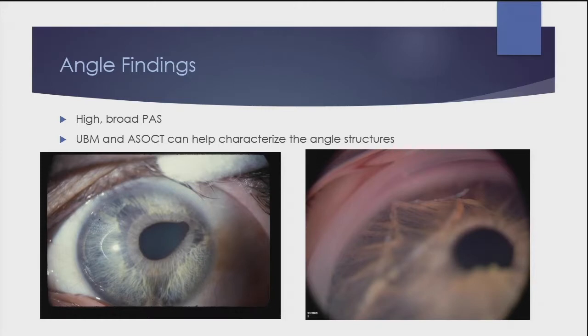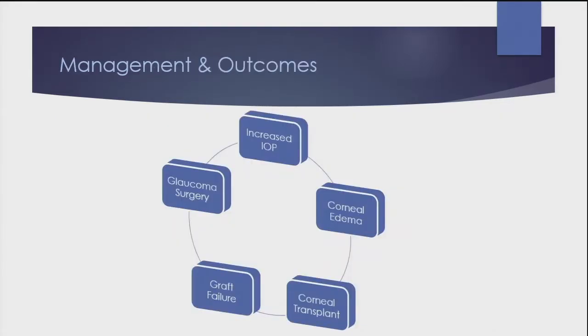Because of that, we get high broad PAS in the anterior chamber, and if the cornea is cloudy, sometimes UBM or ASOCT can help you delineate how much of a burden of PAS there is in these patients. Unfortunately, the management ends up putting you in this vicious cycle that our glaucoma colleagues and our cornea colleagues know very well, which is that you end up with increased pressure, which causes corneal edema, then they need a corneal transplant, then they have glaucoma, and the glaucoma causes problems with the cornea, and they go through this vicious loop over and over and over again.